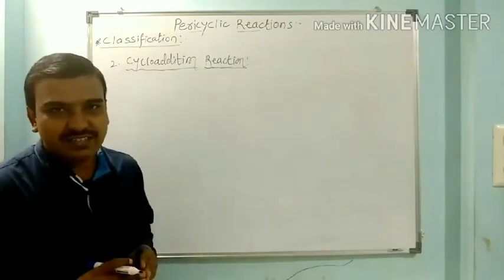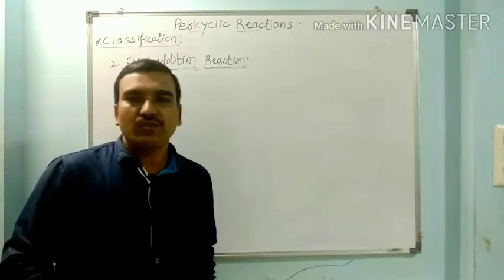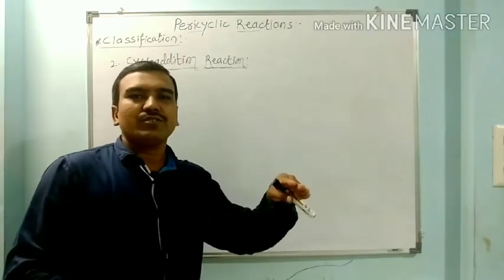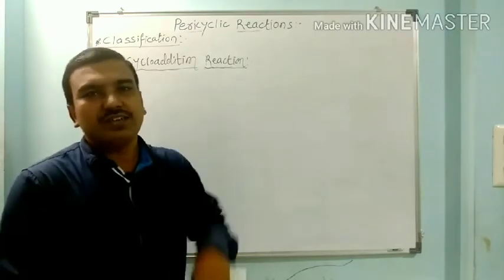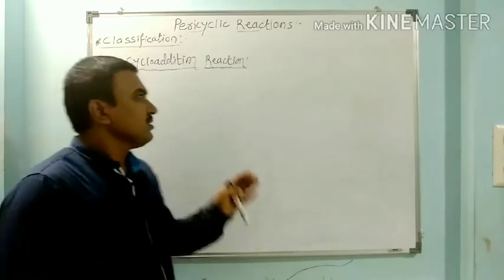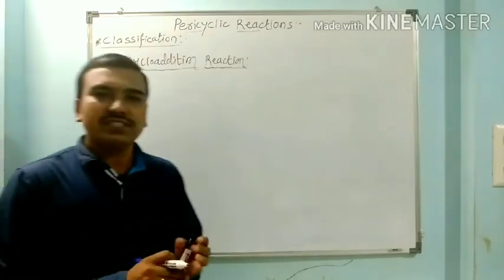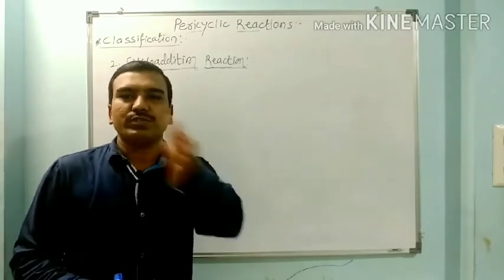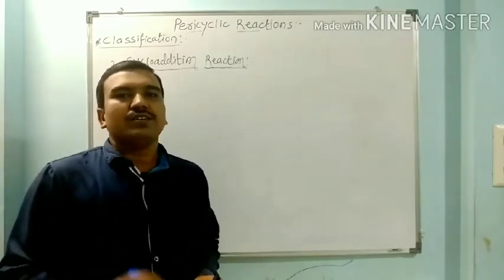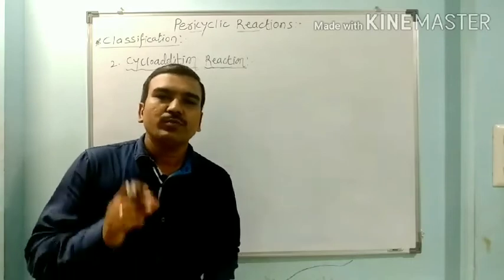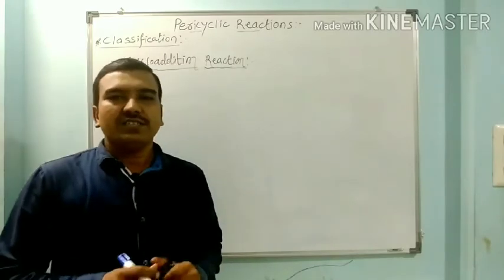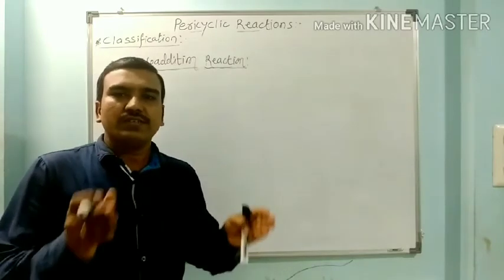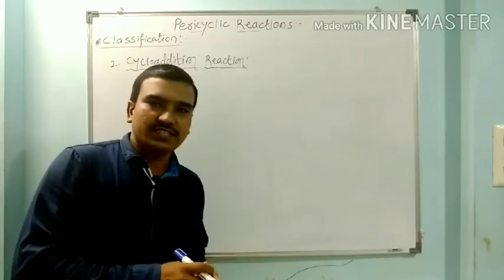So it is an addition reaction of two pi electron systems. So one pi electron system adds across the other pi electron system. Some of the reactions can proceed by thermal reaction, while some can proceed by photochemical reactions, on the basis of how many pi electrons are present in the two different systems in which the addition reaction is taking place.